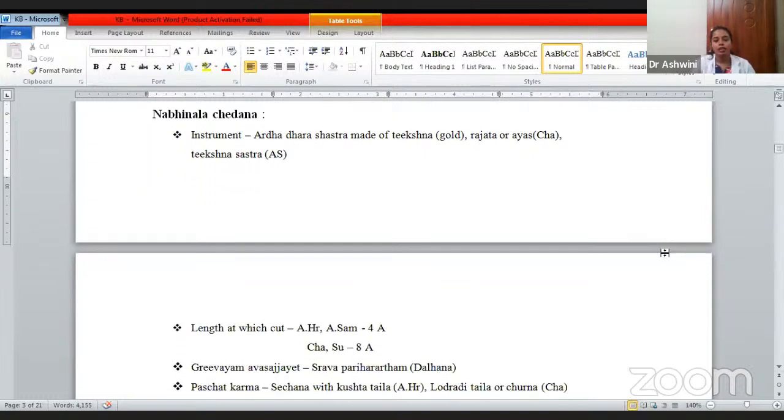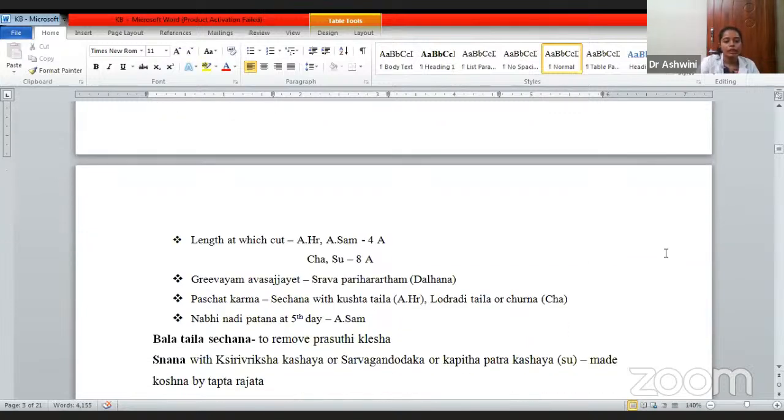Then Nabinala Chedana. So what has to be done? Nabinala Chedana is clamping of the umbilicus and then cutting it. The instrument used is Ardhadhara Shastra made of Tikshna lohas like gold, Rajata which is silver, and iron could be a metal. This has been told by Charaka. Then Tikshna Shastra by Ashtanga Sangraha. Regarding the length at which it has to be cut, Ashtanga Hridayakara and Sangraha both have told 4 angula from the root of the umbilicus. After 4 angula, you are supposed to cut. Whereas Charaka and Sushruta have told 8 angula, which is double.